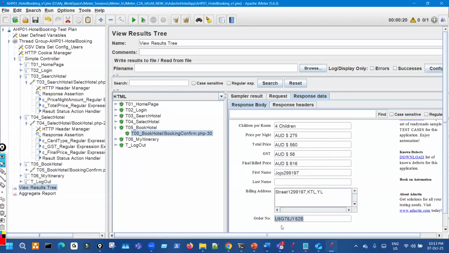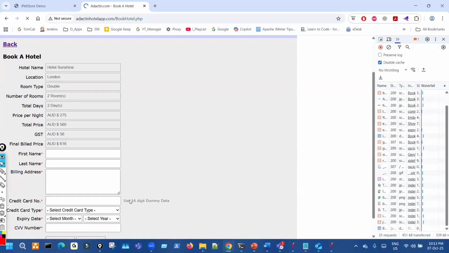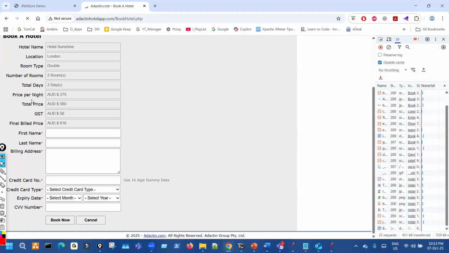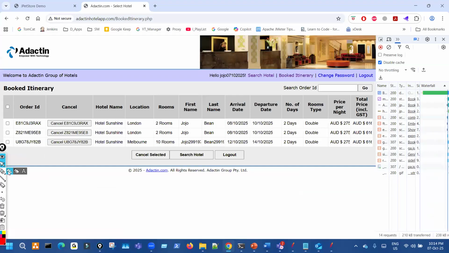This is the order ID. So if I refresh this page here, going to my booked itinerary, now two orders. It's intentional. Three orders. So this is the current one. If I run one more time, one more order will come. So you see, it should be reflecting in the application also.